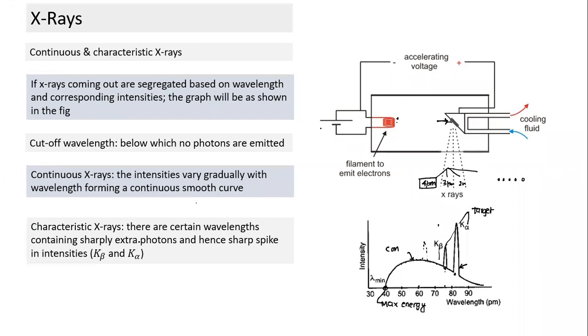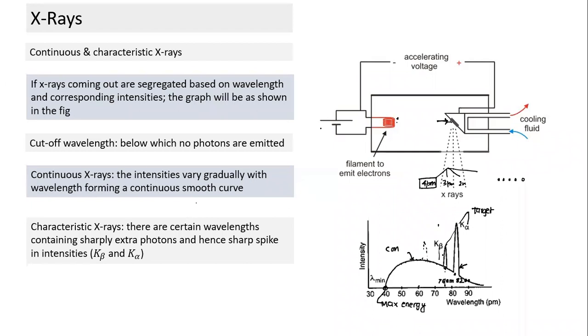There are certain wavelengths which contain a much higher number of photons. So what we see here, suppose I take this wavelength, is roughly what? Suppose this is 76 nanometer. We find corresponding to 76 nanometer wavelength, suddenly there's a spike in the number of photons which are of wavelength equal to 76 nanometer. And similarly, I see something like 82 nanometer also.